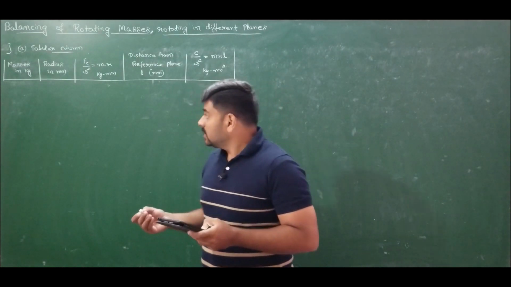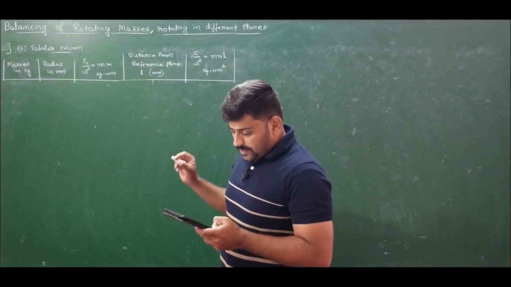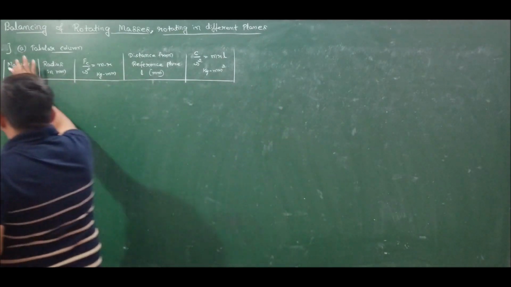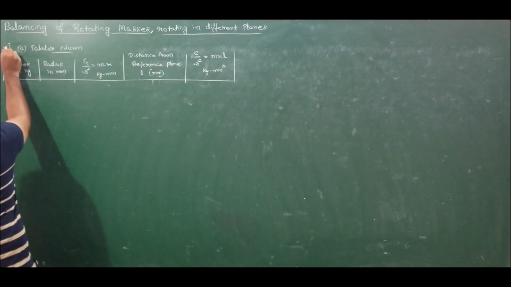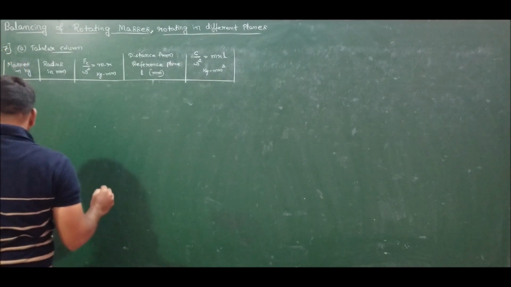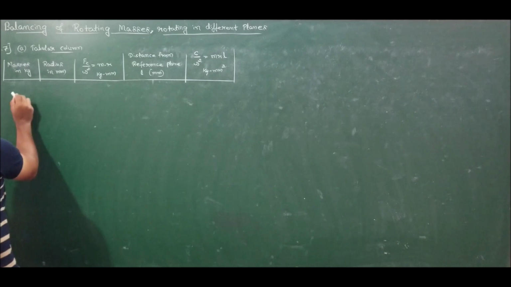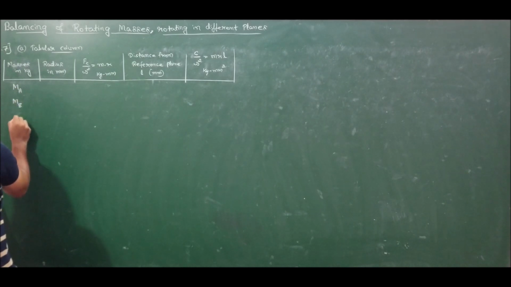Moving ahead to list the data given for problem number 7, we have 4 masses MA, MB, MC and MD.